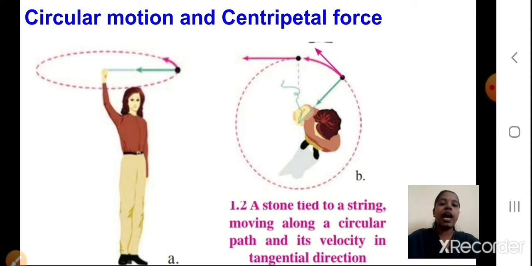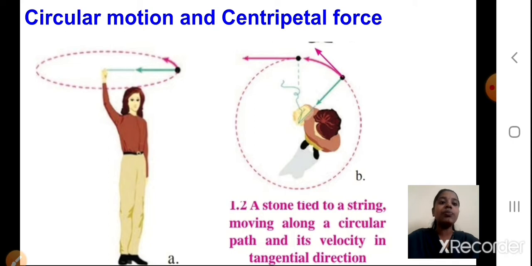And what I am doing, I have taken a string and I have tied a stone to that string. And what is the person doing? She is rotating that particular stone in a circular motion, you can say. When I am moving anything in a circular orbit, I will say that that particular substance is set in circular motion. So you can see this diagram where a stone tied to a string is moving along a circular path and its velocity is in the tangential direction.